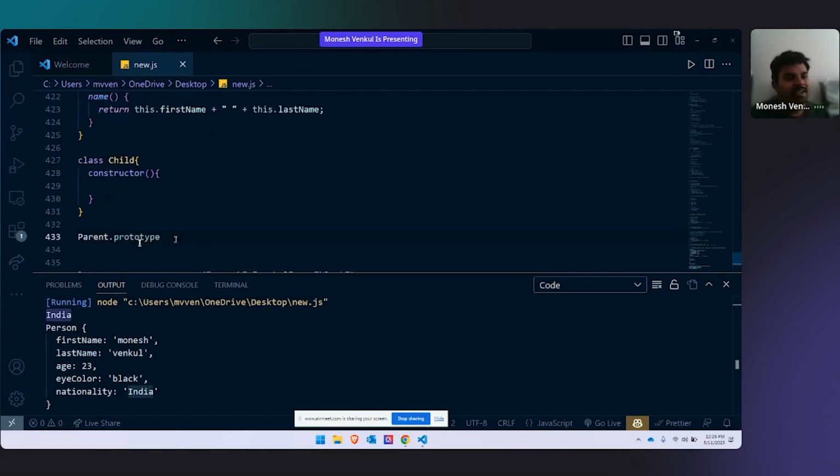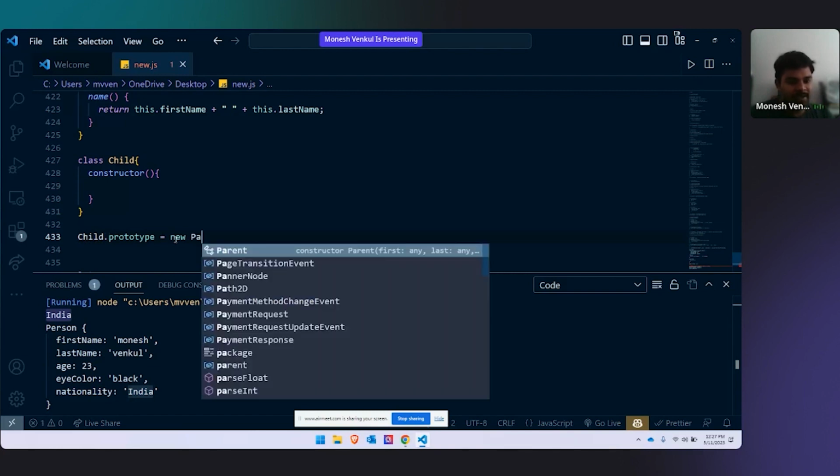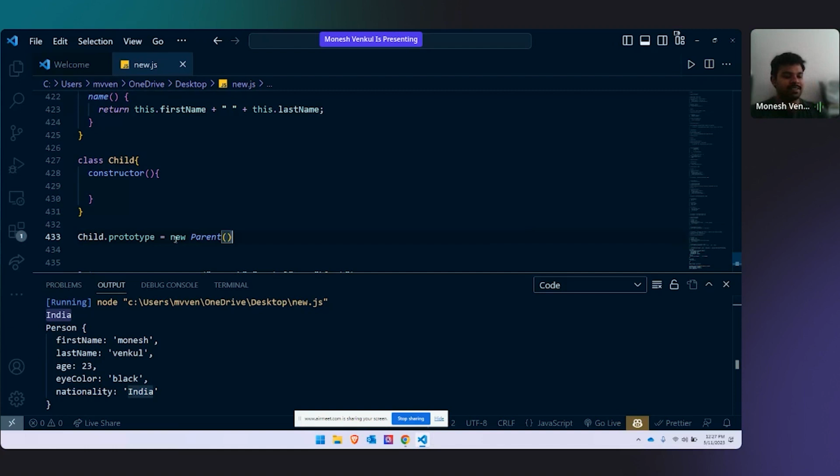It is very simple. Here, child.prototype equal to new parent. Can anyone tell me why I have done this? That is right. I have taken the parent class, I have taken all the properties of my parent, I have made a copy, then I took everything. In real life, we'd directly take the property without making a copy.